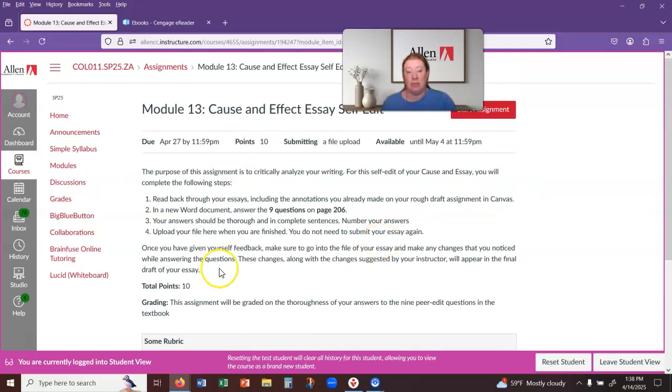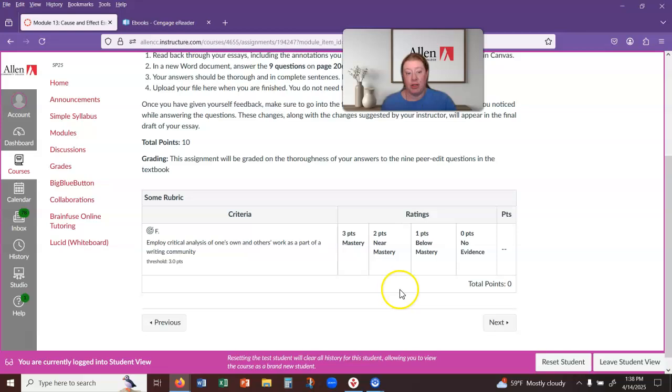So you don't have to submit another copy of your rough draft. You actually just submit the answers to the questions, not your paper again, because you just submitted it in that previous one. So that will be the self-edit assignment.